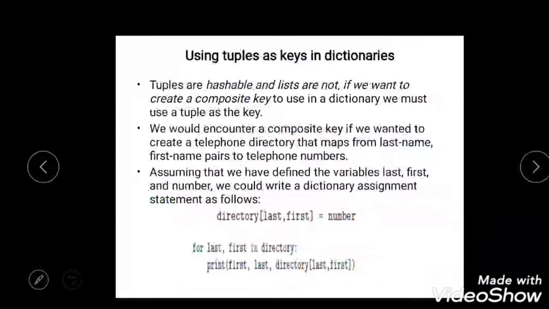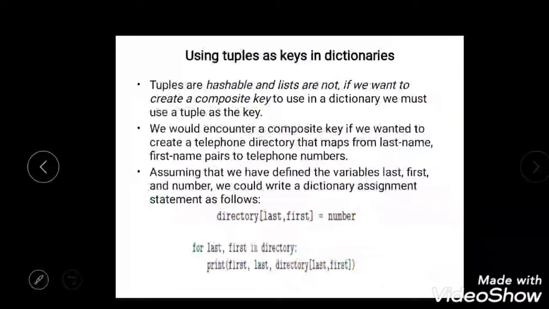Let me take a small example where I am going to sort the things with respect to last name, first name, and then numbers. Assume that a yellow pages directory is being created, holding the last name, first name, and number. So I will be using 2 keys, that is a composite key, right? The first key is last, the second key is first, and the value is number.